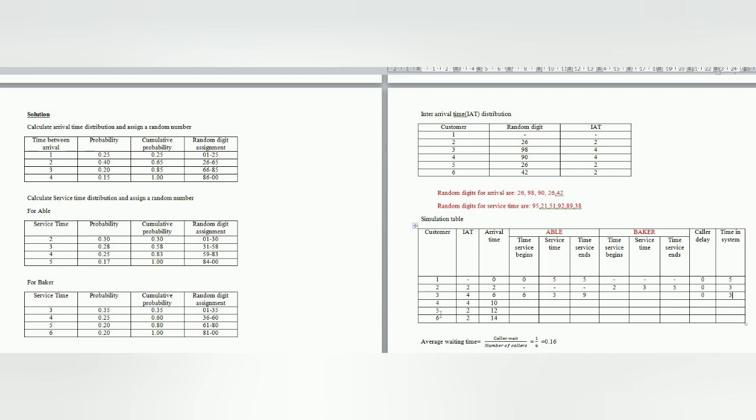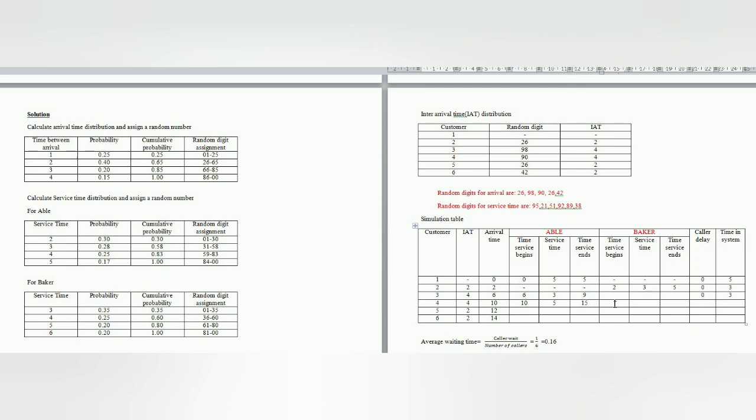The fourth customer is going to arrive at the 10th minute. At the 10th minute, both Able and Baker are free because Able is going to finish his work at the 9th minute. So we assign the work to Able itself. The fourth random digit is 92. In the Able table, that is 84 to 00, and the service time is 5. So the service time is 5 here, and he is going to end at 15.